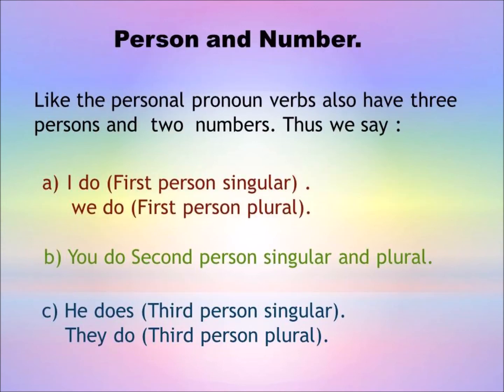Person and number. Like the personal pronoun, verbs also have three persons and two numbers. Thus we say, I do, first person singular. We do, first person plural. You do, second person singular and plural. He does, third person singular. They do, third person plural.